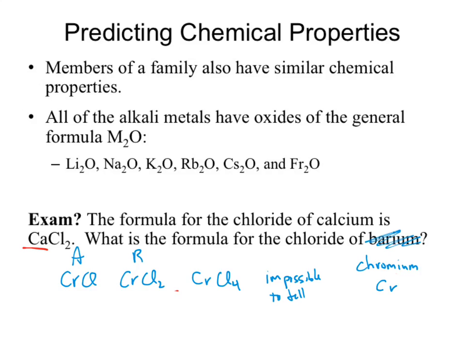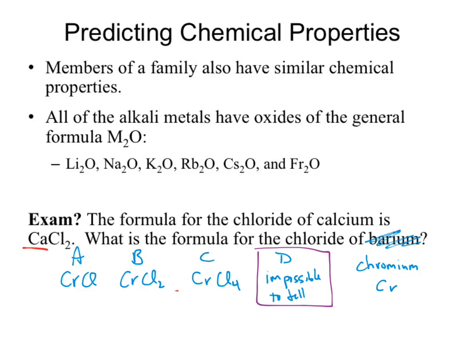Answer A, B, C, D. What's your answer? What a sneaky little twerp. Impossible to tell. You don't have the ability to do that interpretation based on the information given to you.